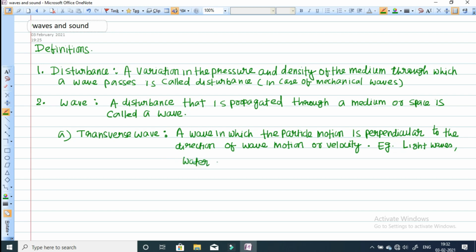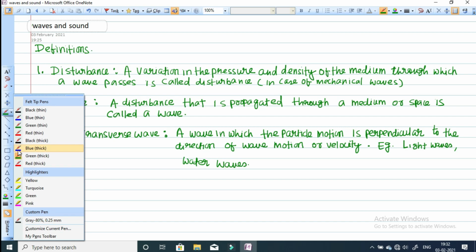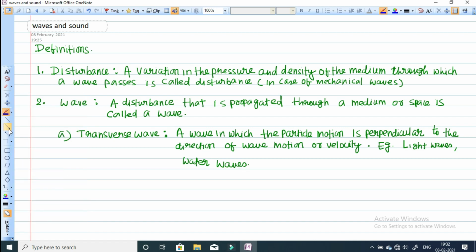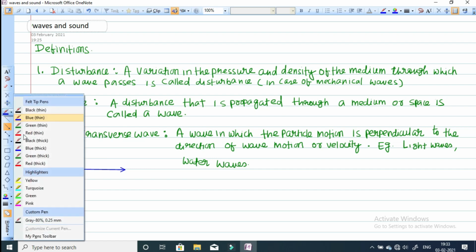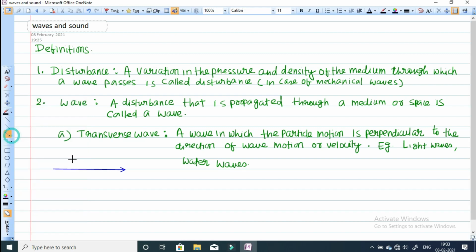Water waves, like this you can see it here. Suppose this is the direction in which the wave is propagating with some velocity, and this is the direction of oscillation of the particles of the medium.